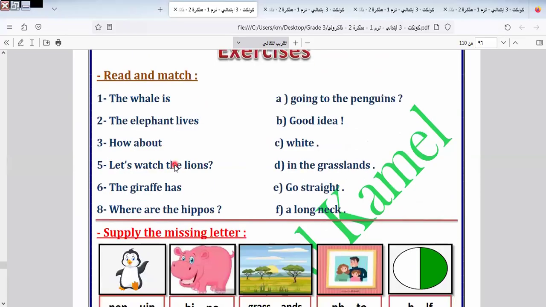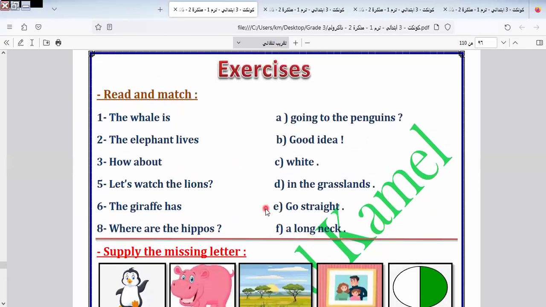The wall lives in what? All of us know that the wall is white, so I select this one by this one. The elephant lives in what? As we know, it lives in grassland. So I select number 2 by number D.